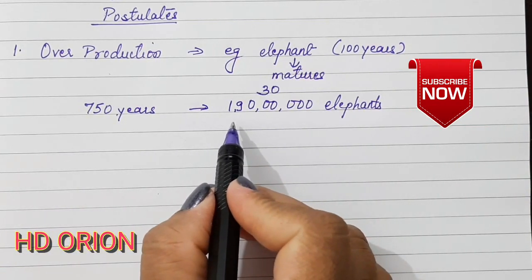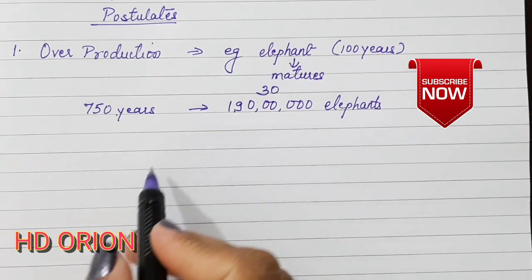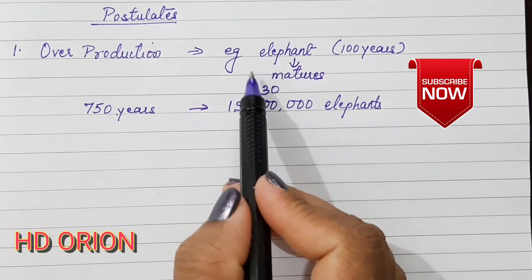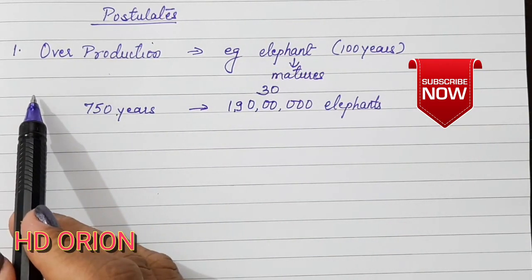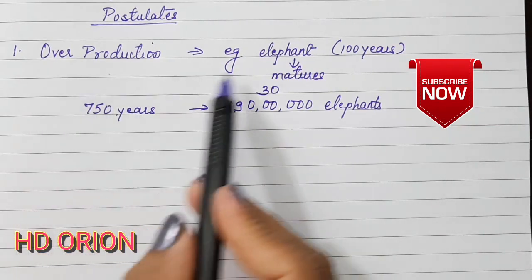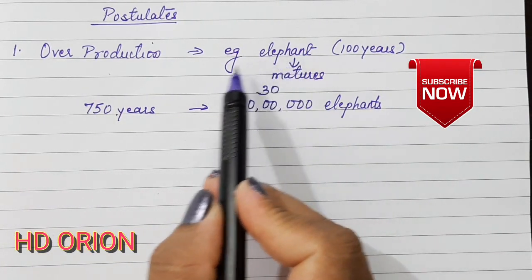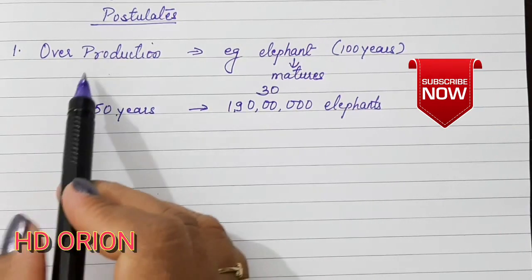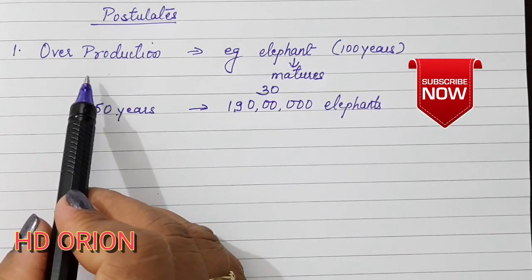And if we talk about bacteria and microorganisms, they will be even more, because they thrive and survive in days, and we are talking about a very slow breeder, which is the elephant. So whether you talk about microorganisms or the largest mammal on land, overproduction is always seen among all the species. So this was the first postulate given by Darwin.